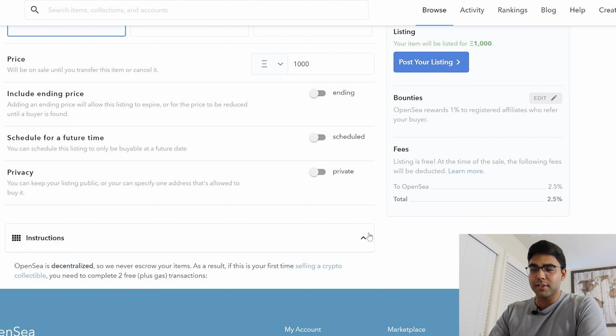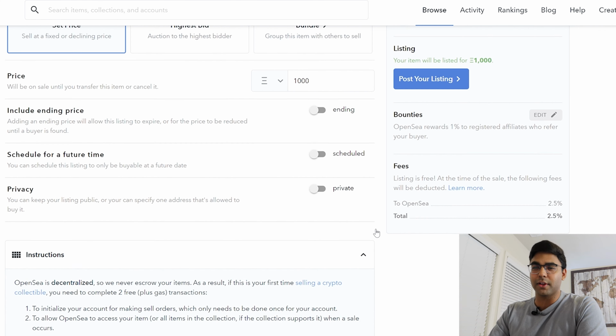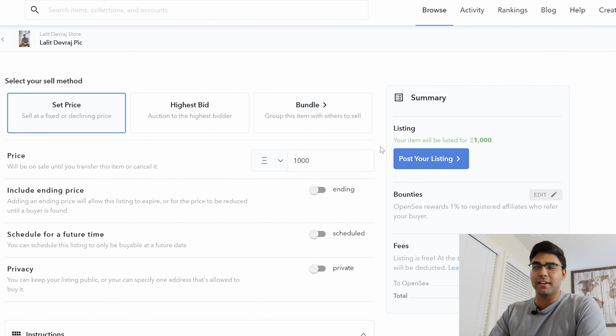And so they do give you some instructions down over here as well when you get to this screen. But basically, if you press that and you list it, then it'll be officially listed.